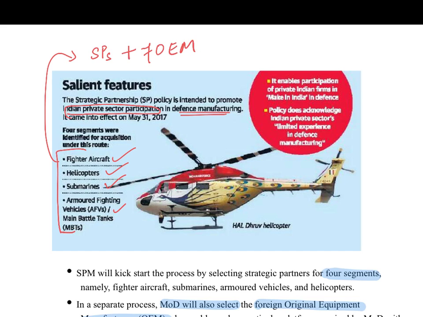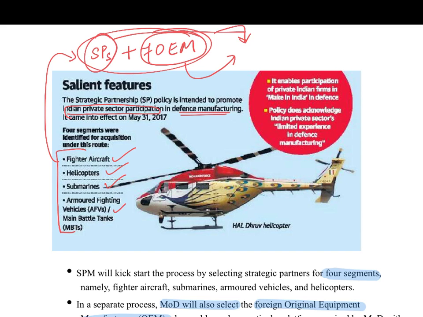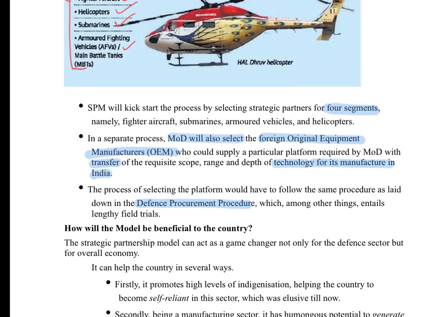Now these two will combine to form manufacturing bases in India, and the foreign original equipment manufacturers, they are going to give the technology and other know-how, and the Indian private sector is going to make the defense platform. So this is the broad outline of this model. Then I've already discussed these points.